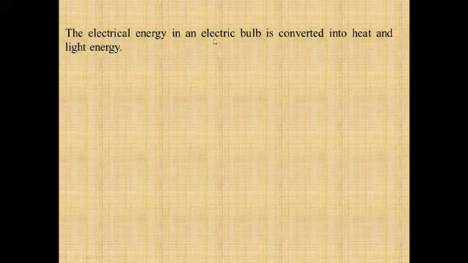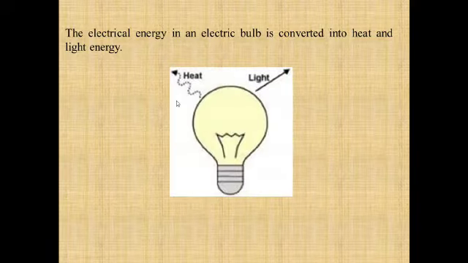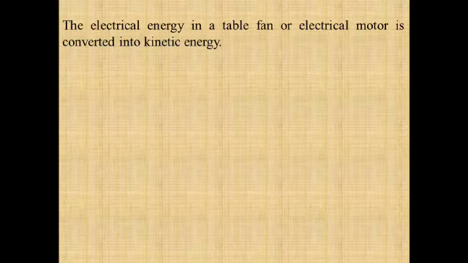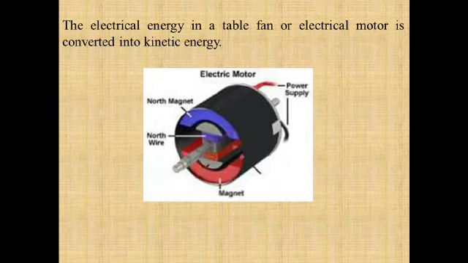The electrical energy in an electric bulb is converted into heat and light energy. You must have seen these types of bulbs at your home. In this case, electrical energy is provided, and it is converted into heat and light energy when you switch on the electric bulb. Similarly, whenever you switch on a table fan or electric motor, the electrical energy is converted into kinetic energy, and due to this kinetic energy the table fan works, or the electric motor starts rotating.